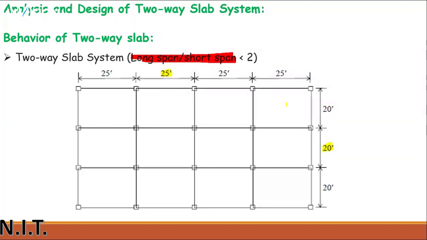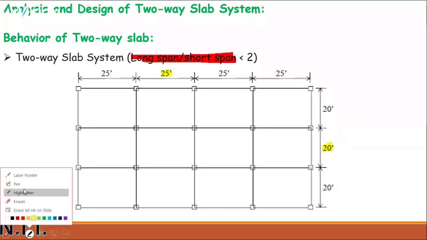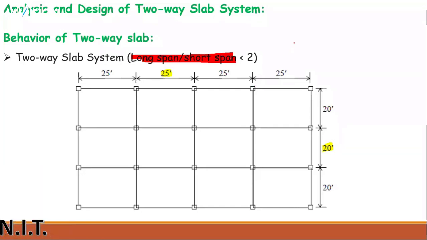So 25 divided by 20 is equals to what? Yes, dear students. This 25 divided by 20 is equals to what? What will be the answer? The answer is 1.25, which is less than 2. So it means this slab is a two-way slab.